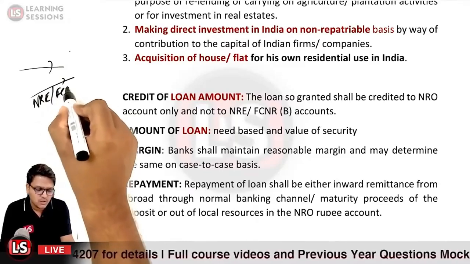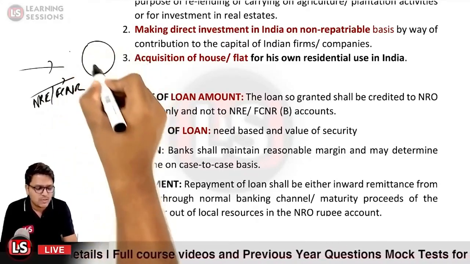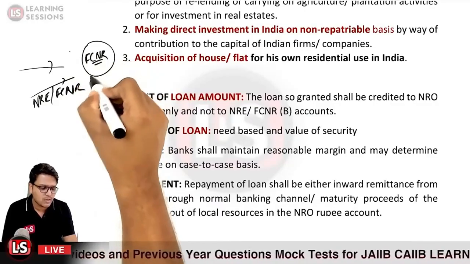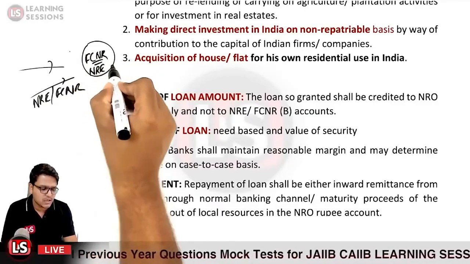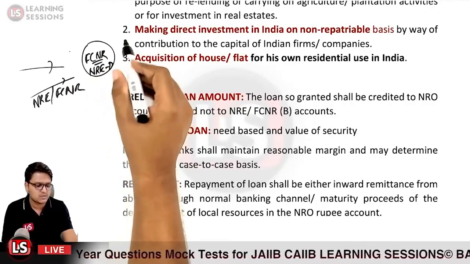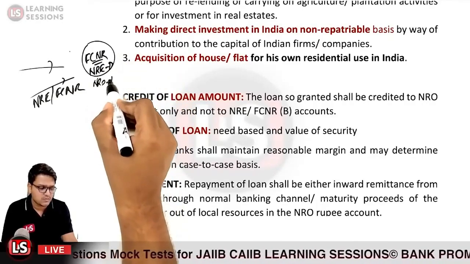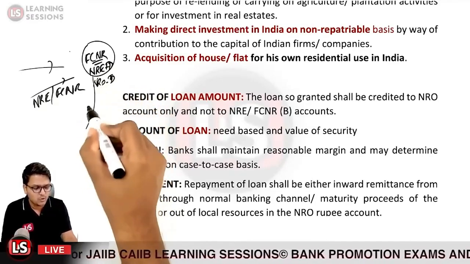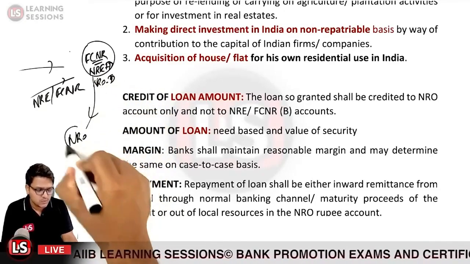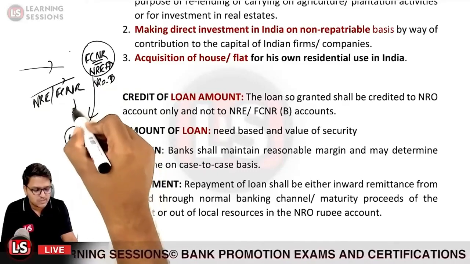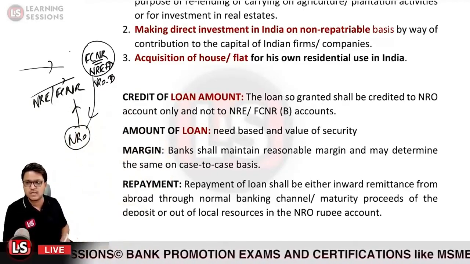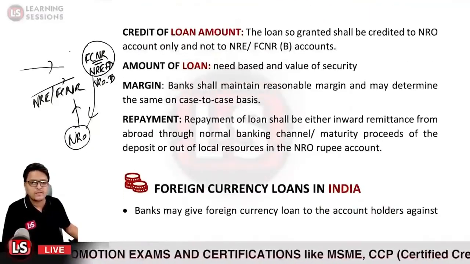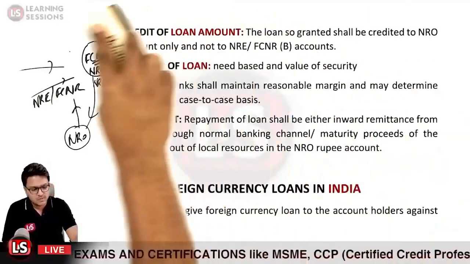Or it could be the case that on maturity of the FCNR deposit account, NRE deposit account or NRO term deposit account, the proceeds were credited to the NRO account, and those proceeds can also be used to settle the term loan account. Is it clear?